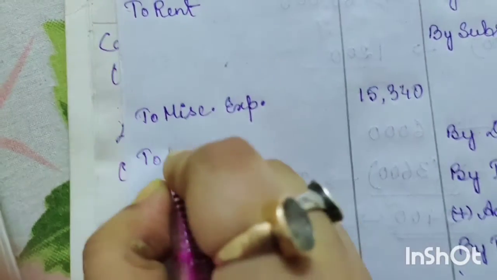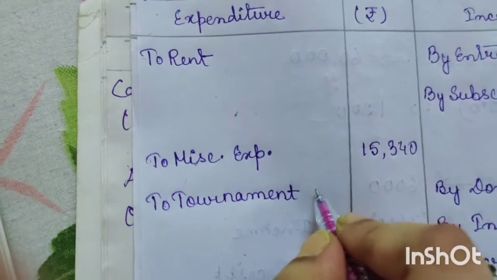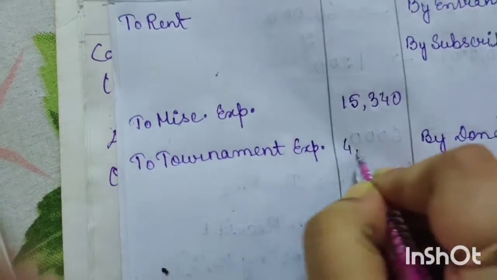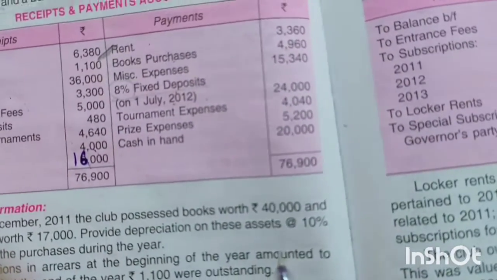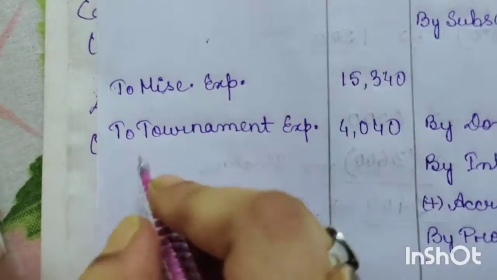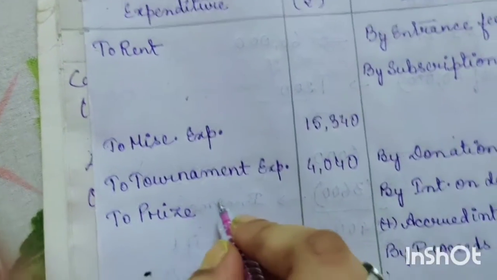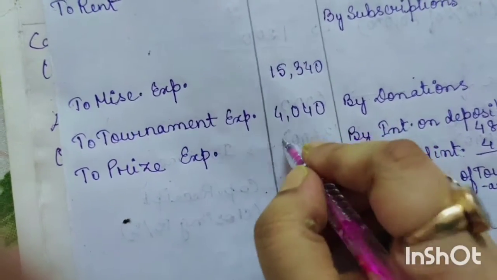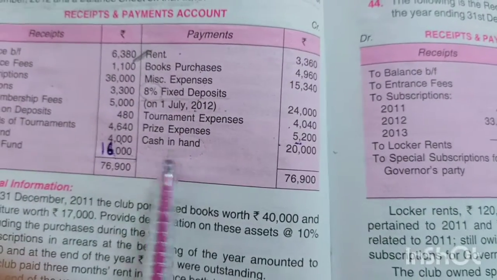4,040. So we will write here on the expenditure side, to tournament expenses 4,040. Okay. Now next item, prize expenses. The amount is 5,200. So here we will record to prize expenses in the expenditure side, 5,200.